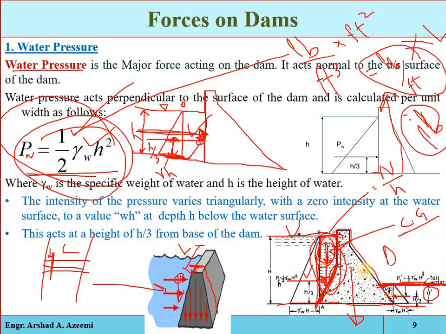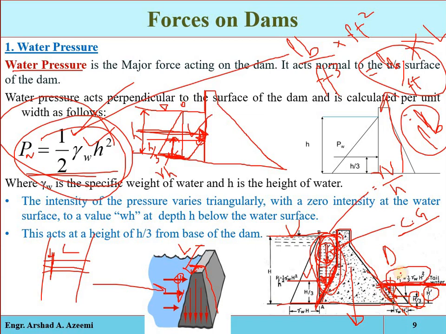And remember, the downstream face is inclined, so again it will have one horizontal component and one vertical component. The horizontal component will be equal to 1/2 unit weight of water multiplied by h dash square. H dash is the height of the water at the downstream. Again its point of action will be 1/3 of the height of the tail water from the base.